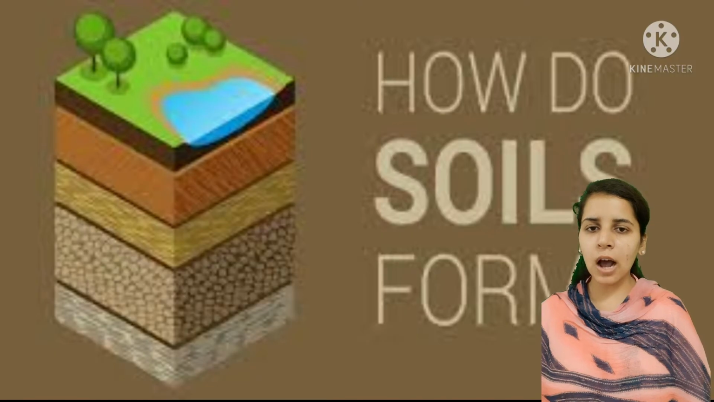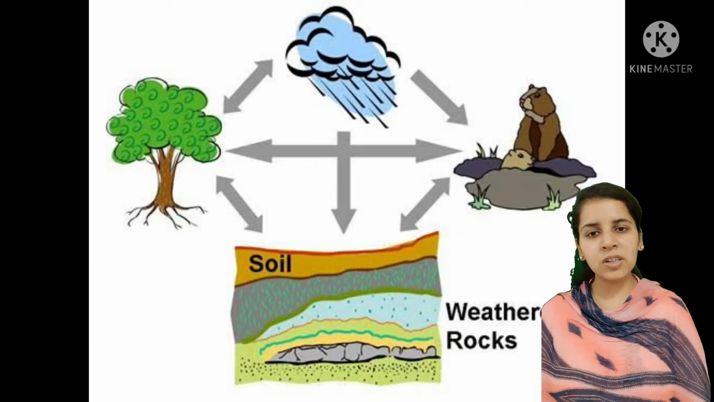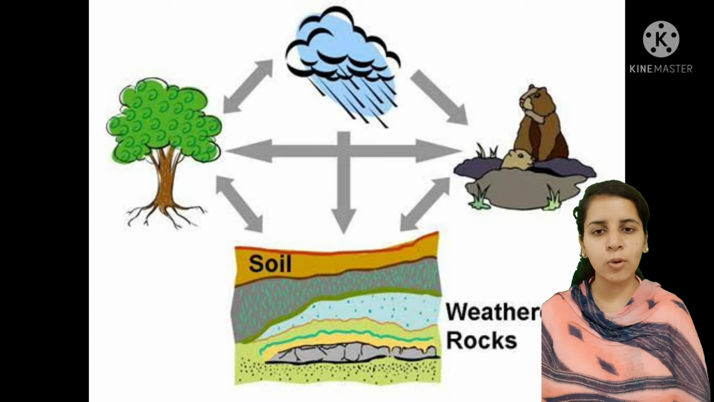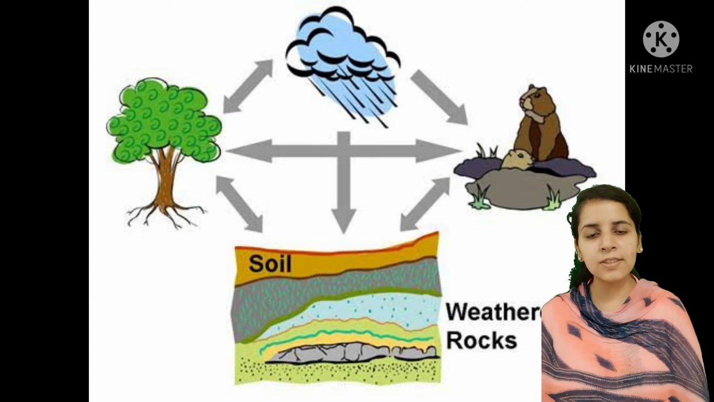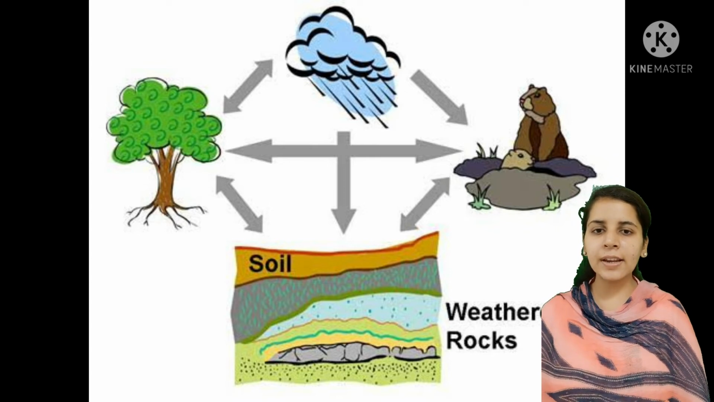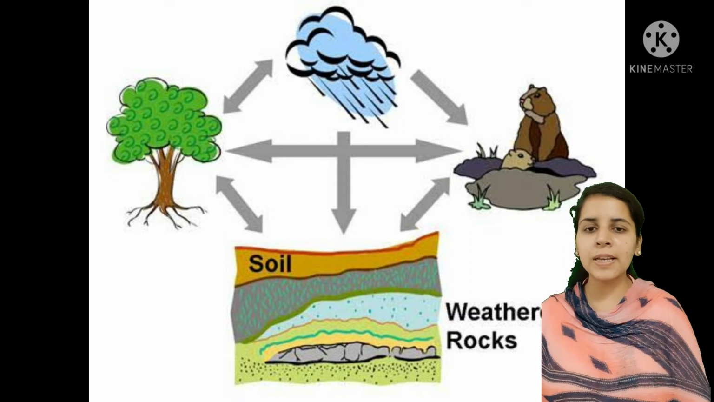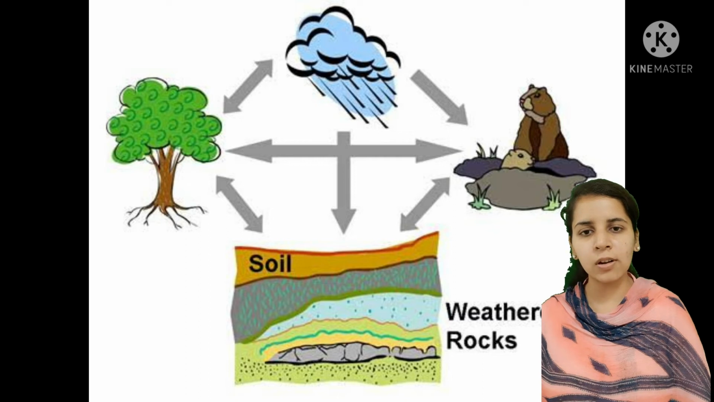Now, do you know how soil is formed? So students, formation of soil is a slow, long and continuous process, and it is formed by the breakdown of rocks into smaller pieces by wind, rain, heat and cold, which break them into smaller pieces, and this process is called weathering.